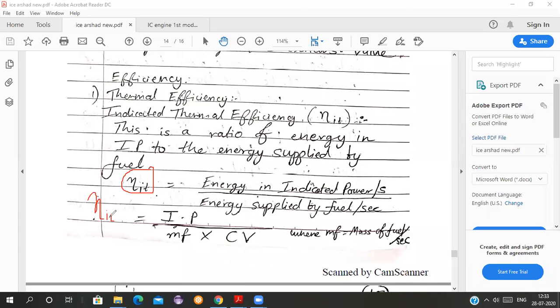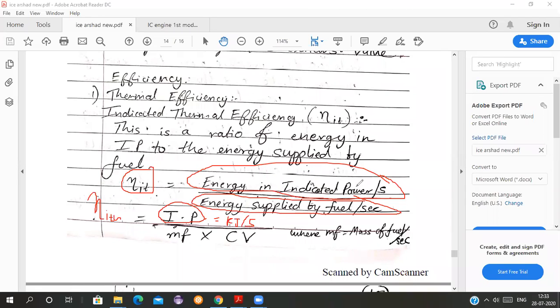So indicated thermal efficiency is equal to indicated power per second divided by the energy supplied by the fuel per second. Indicated power I take in terms of kilojoules per second. 1 kilojoule per second is called 1 kilowatt.